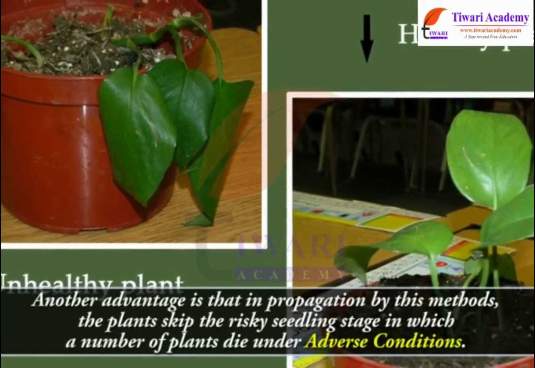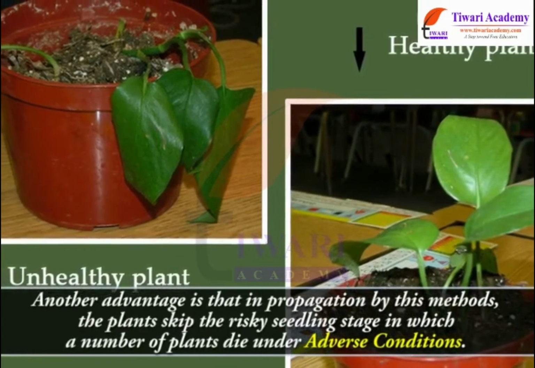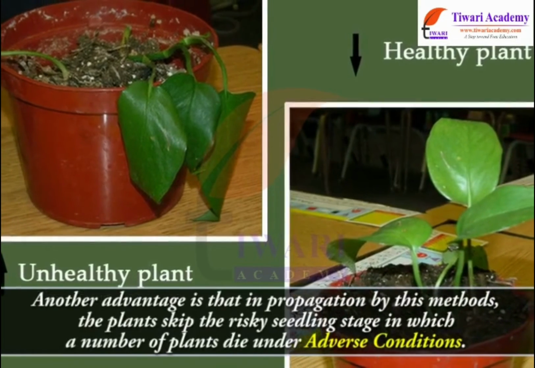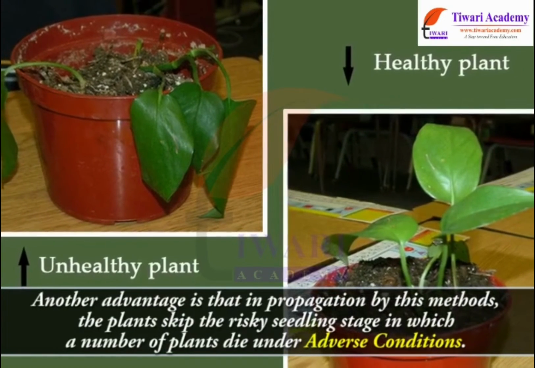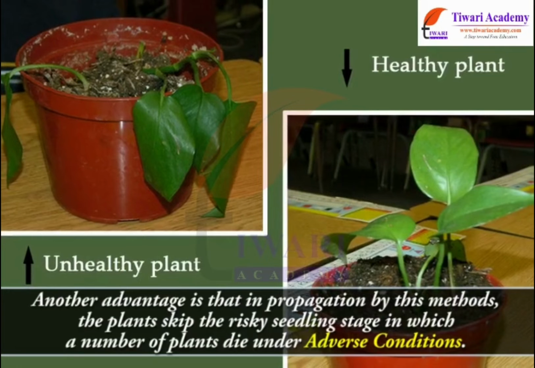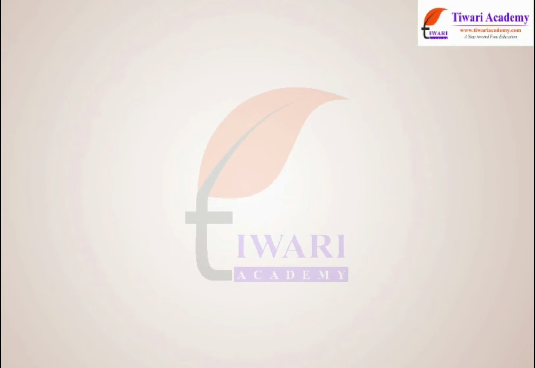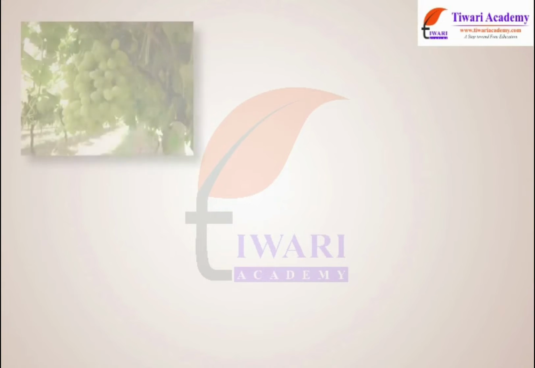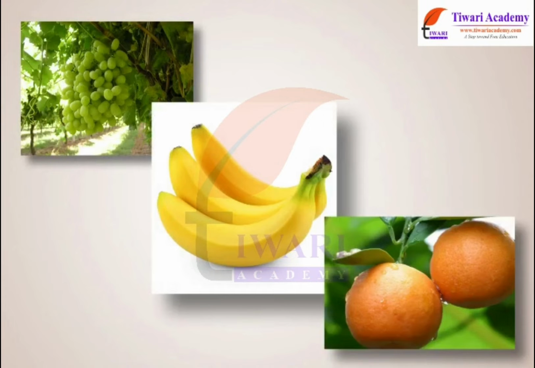Another advantage is that in propagation by this method, the plants skip the risky seedling stage in which a number of plants die under adverse conditions. Many seedless varieties of grapes, banana, and oranges are produced by this method.